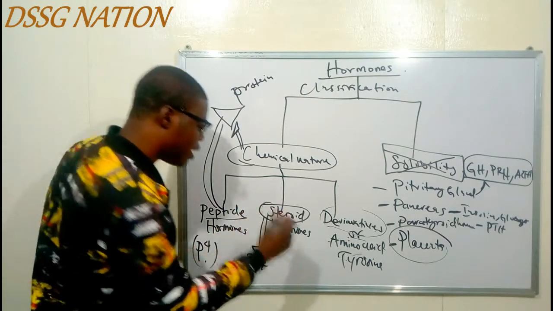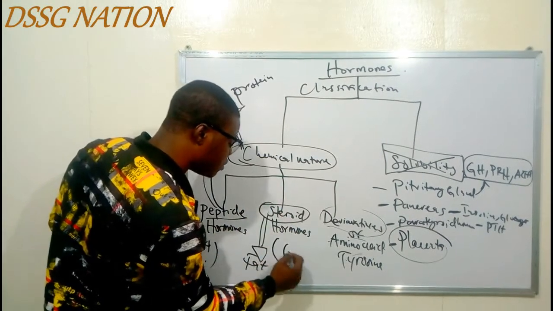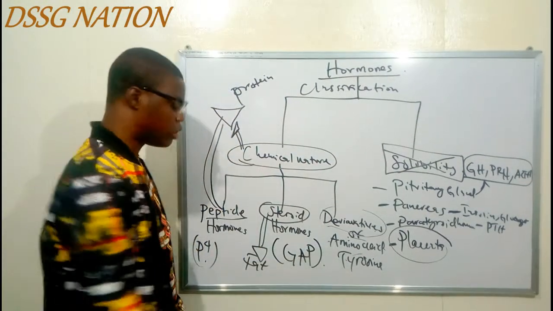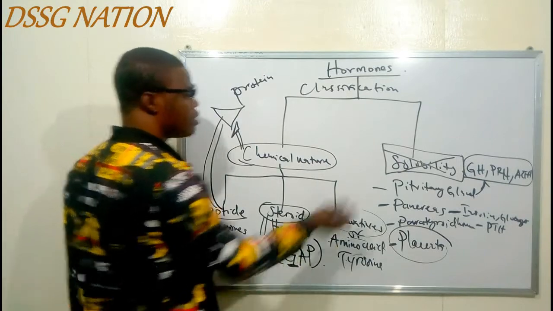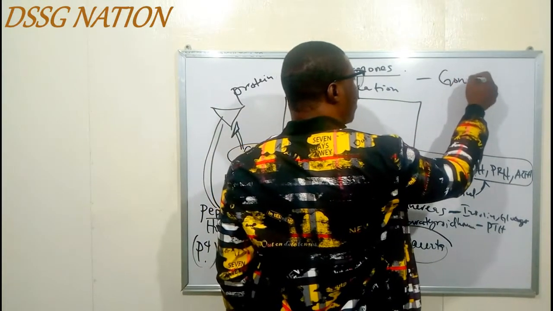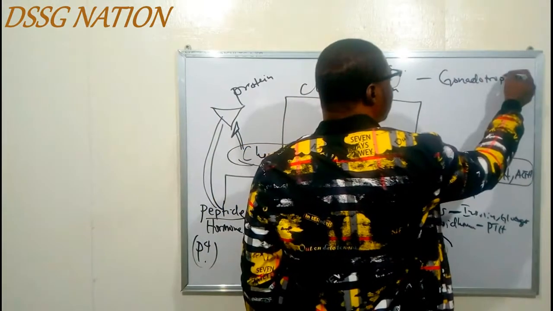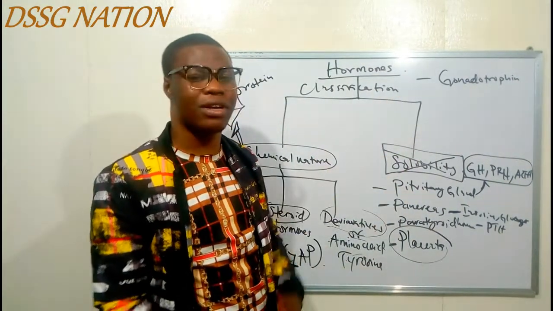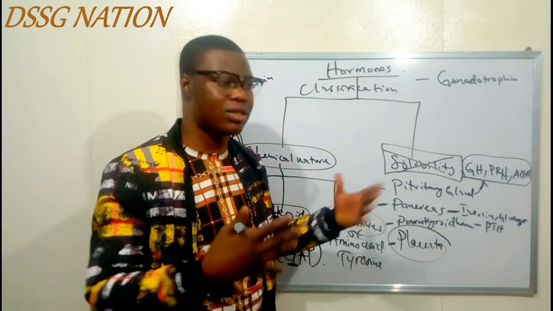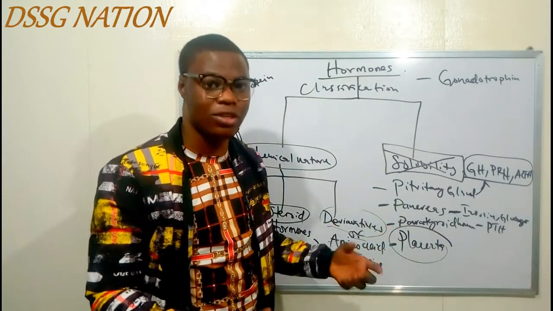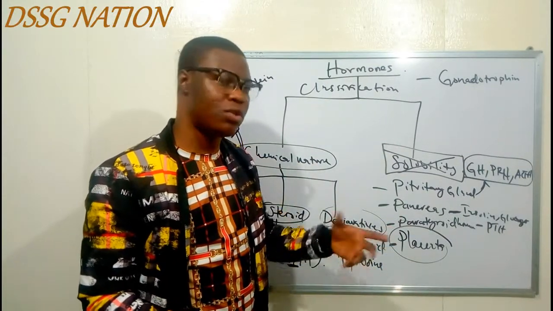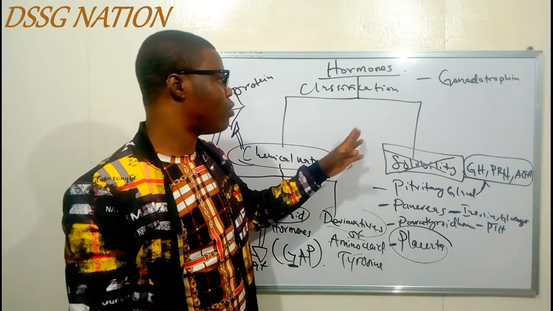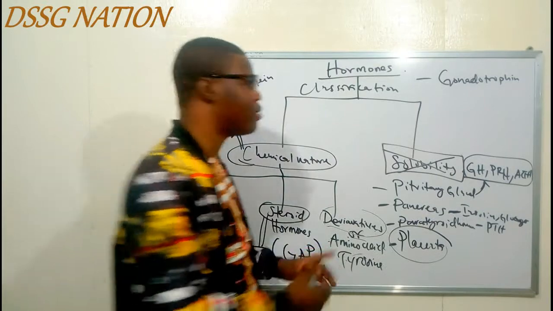As simple as that. For the steroid hormones too, the acronym is just GAP. So this G is gonadotrophin. So all hormones under gonadotrophin. When you say gonadotrophin, the word gonad is talking about the sex organs. And in male, the sex organ is majorly the testes, and in female, it is the ovary. So the hormones of the ovary and the hormones of the testes are steroid hormones. So what are examples?